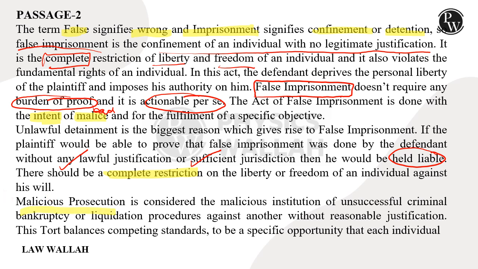Malicious prosecution. What is malicious prosecution? Is considered the malicious institution of unsuccessful criminal, bankruptcy or liquidation processes against another without reasonable justification. So basically आप एक malicious institution कर रहे हो क्रिमिनल चार्जेस का, बैंकरप्सी चार्जेस का या लिक्विडेशन चार्जेस का अगेंस्ट अनदर विदाउट रीजनेबल जस्टिफिकेशन. आपके पास कोई रीजनेबल जस्टिफिकेशन नहीं है ये इनिशिएट करने का.